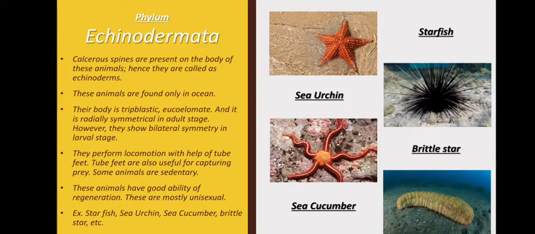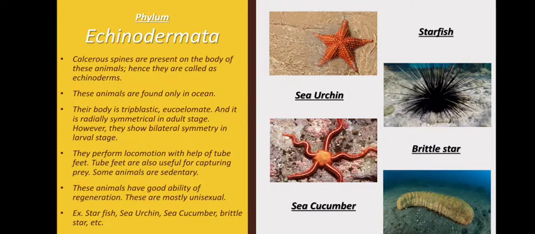They perform locomotion with the help of tube feet. Tube feet also help them to capture prey, like for taking in food. A few animals are sedentary, meaning they do not show any movement. Also they have a very good ability of regeneration.